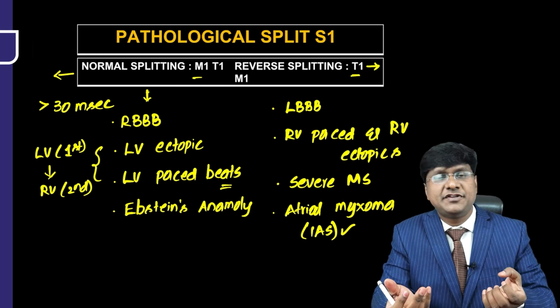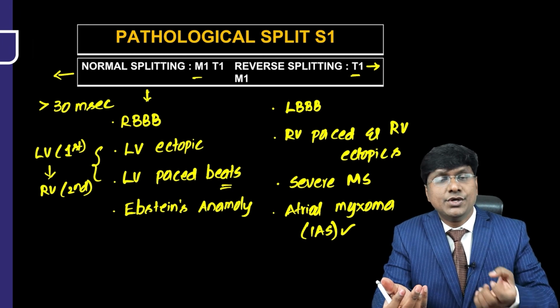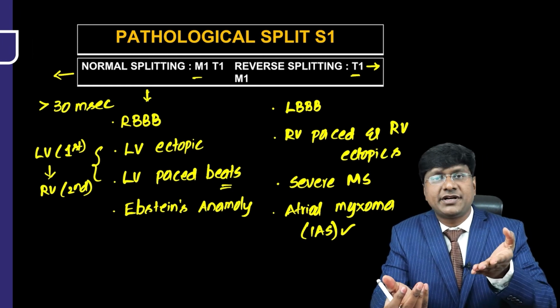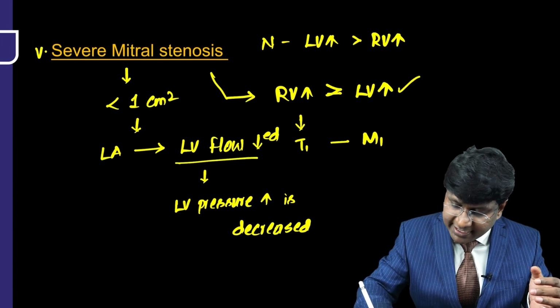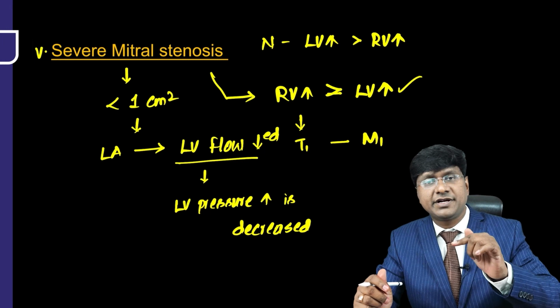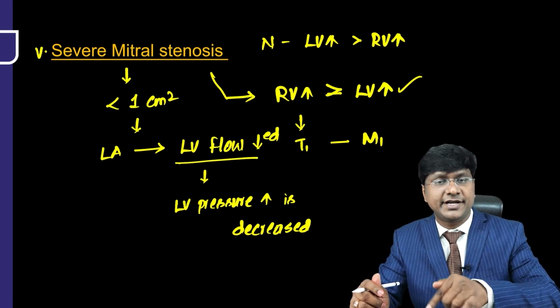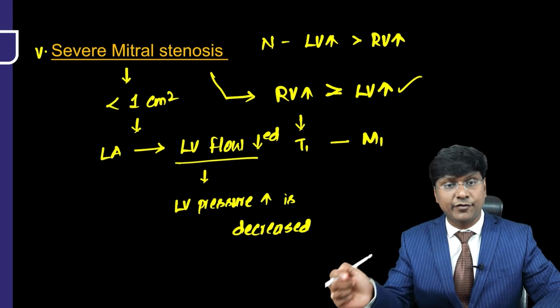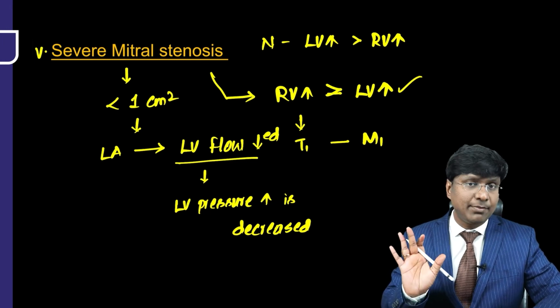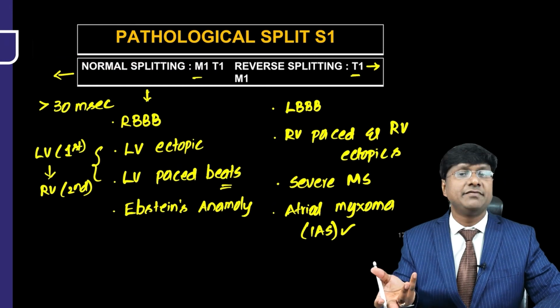The amount of blood which is coming into your LV is reduced. So, thereby, your LV pressure rise is reduced much more than that of the RV pressure rise. So, same story here again. RV pressure rise will be much more than that of the LV pressure rise even in case of atrial myxoma. So, thereby, you will have T1 first and then followed by that the M1. So, this is about the conditions where you will have the reversible split.